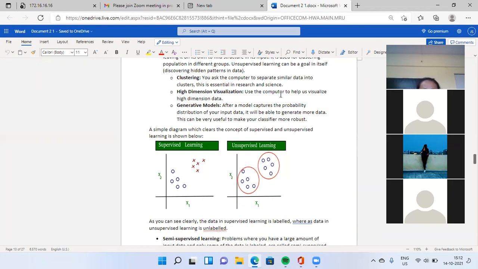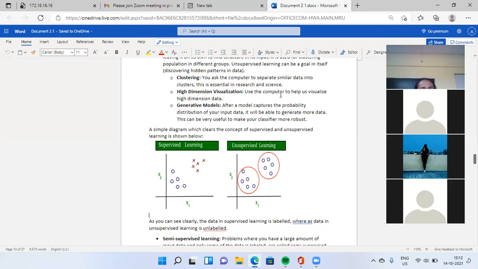Next, generative model. After a model captures the probability distribution of your input data, it will be able to generate more data. This can be very useful to make your classifier more robust.